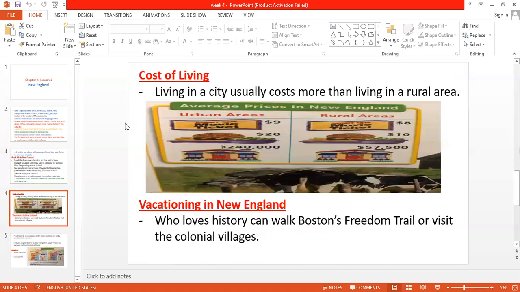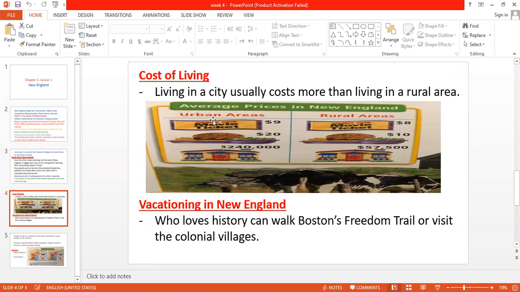Okay, let's speak about the cost of life. This is a comparison of the cost of life between urban areas and rural areas. This is everywhere, in America, in New England, in Egypt, anywhere you could find these differences between urban communities and rural communities.